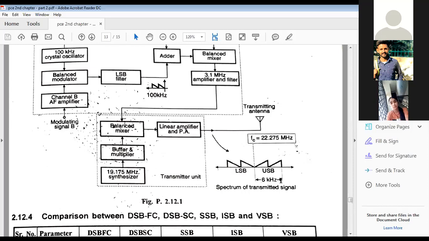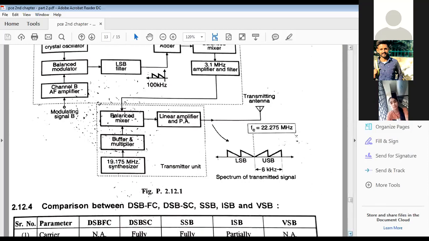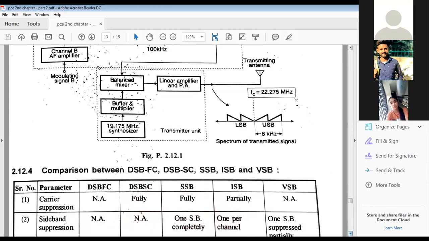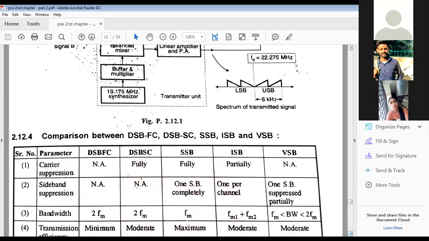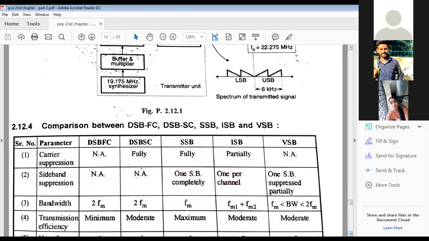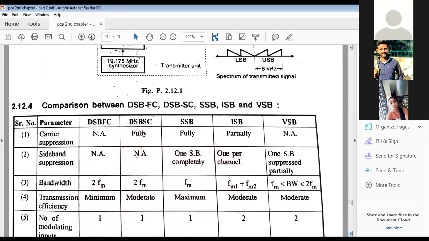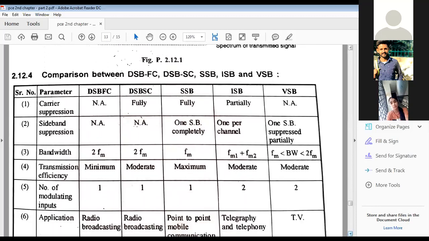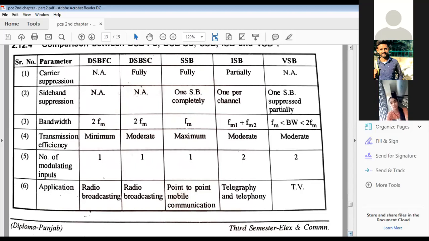And how are these 4 voice channels accommodated? Each is of 3 kilohertz, right? So 3 kilohertz voice channel. Now these 5 systems are shown in a comparison at a glance. Look at these various parameters. These are the 5 different amplitude modulation systems: double sideband full carrier, single sideband, double sideband suppressed carrier, independent sideband, and vestigial sideband.